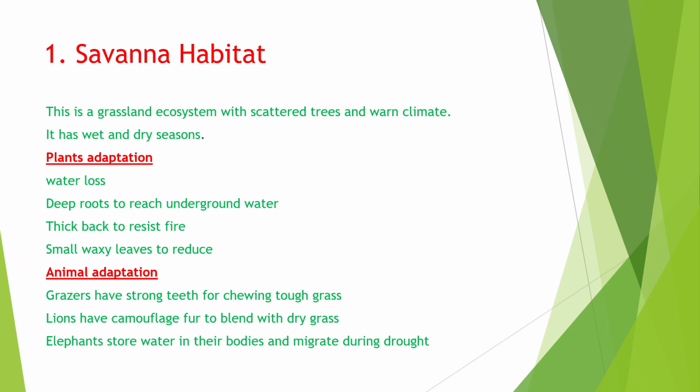Elephants use their large ears to cool themselves by flapping them and travel long distance in search of water. Plants like the acacia tree have deep roots to reach underground water and small leaves to reduce water loss. Baobab trees store water in their thick trunk to survive the dry season.